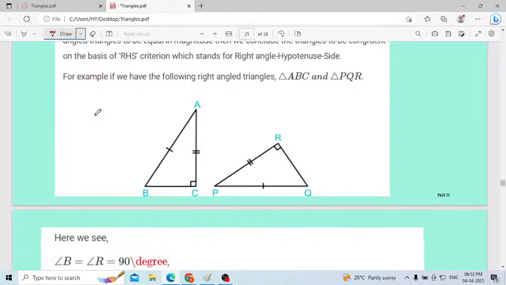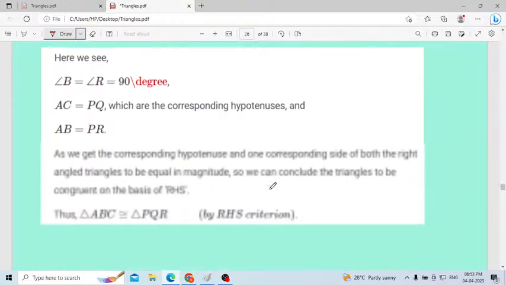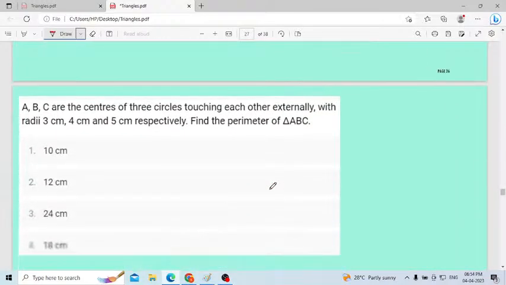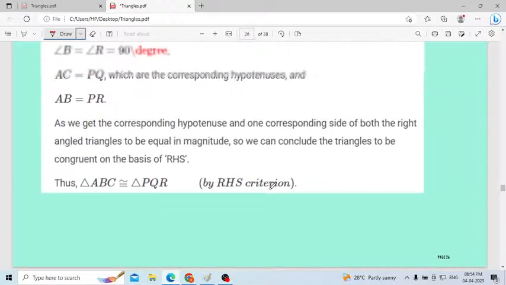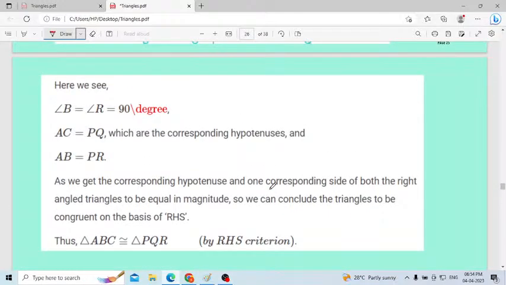You can consider here the angle C will be equal to angle R. Then one more, the side AB will be equal to the side PQ. Then side AC will be equal to side PR. This one is very, very important. Okay, next. This is the last criteria that I explained today.